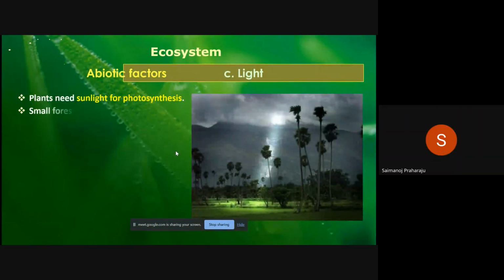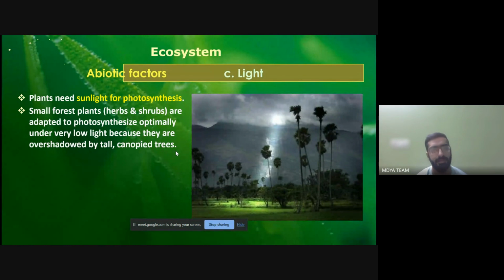Plants need sunlight for photosynthesis. Without sunlight, plants cannot make food. The process of making food for the plant through sunlight is called photosynthesis. Okay, so small forest plants. What are the small forest plants? They are small in size. So it's herbs and shrubs.